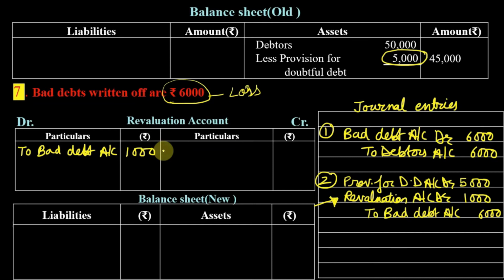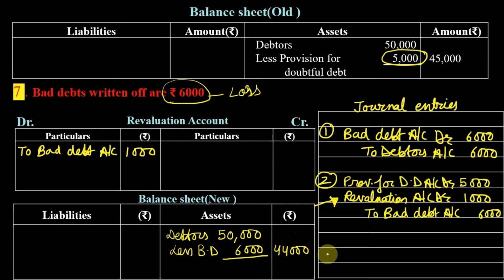And regarding the depiction of this in the balance sheet, debtors are 50,000, less bad debts. Our total bad debts are 6,000, so it is consuming the whole of the provision which is there. So we are going to write outside 44,000.